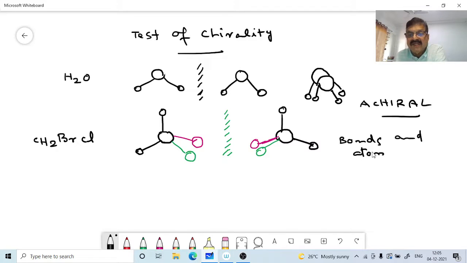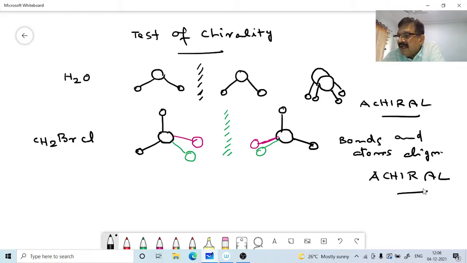This is what you have to see, whether it is superimposable or not. Okay. Therefore, this is a chiral molecule again. It is not chiral. Okay. Bonds and atoms align, and therefore it is achiral. Okay. CH2BrCl, that compound is achiral. Okay. Now we will take up another compound.